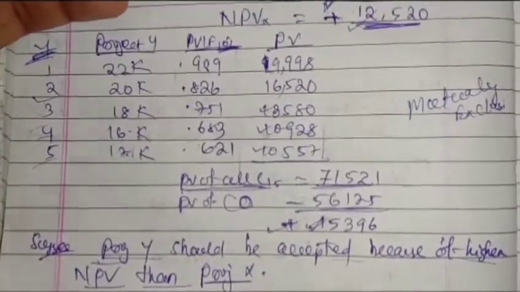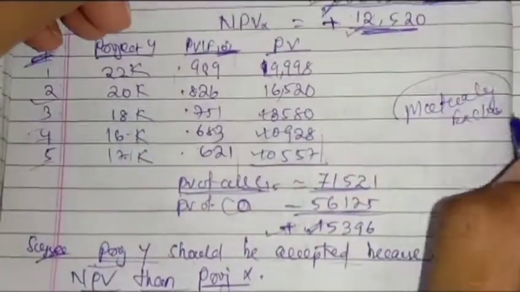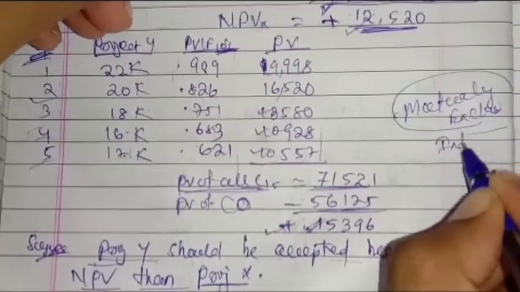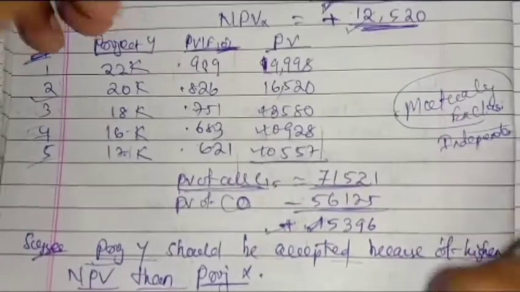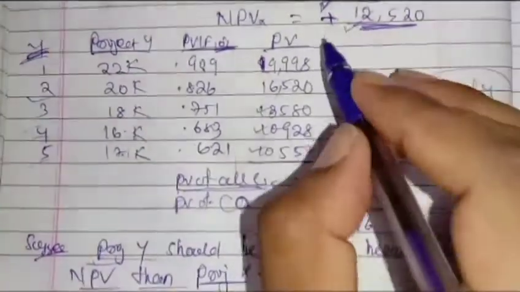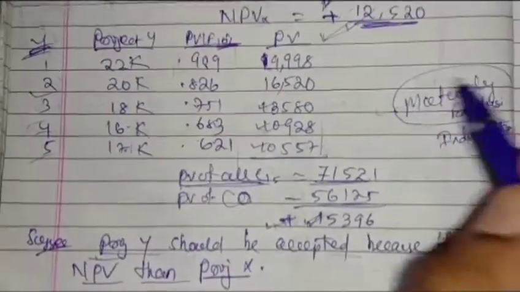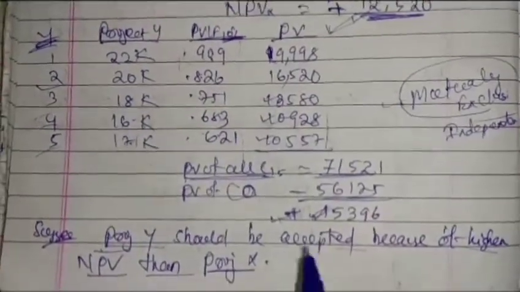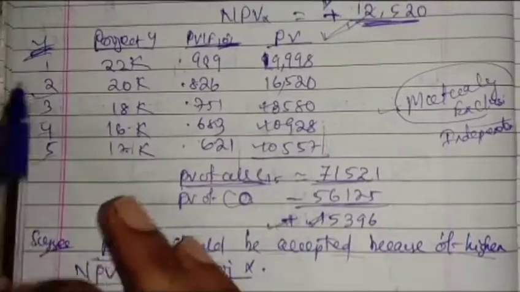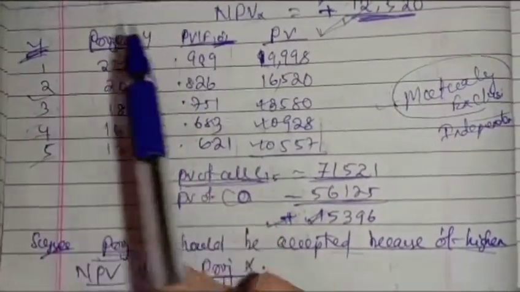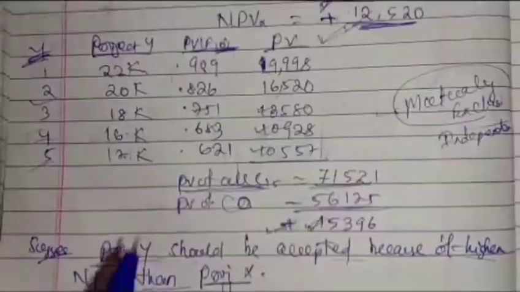Are you getting this? If the projects were not mutually exclusive, that means it would be an independent project, so we would not have to reject the other one. That means we can accept both because both have positive NPV. As it is a mutually exclusive project, we have to accept one, then we will accept the higher one. So we will accept project Y. Got it? Okay, so I think you got the NPV. If you have any further queries, you can comment down below.